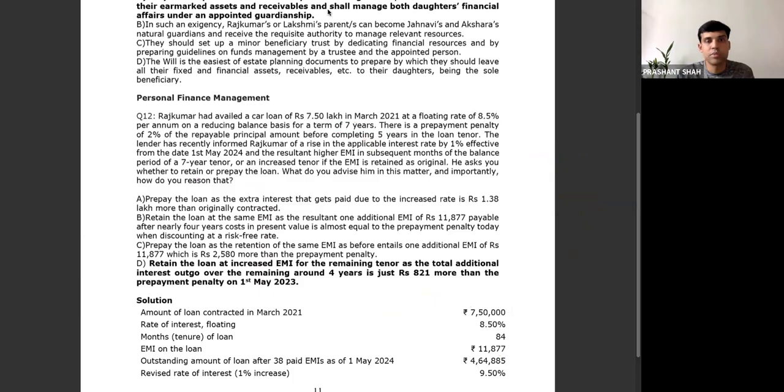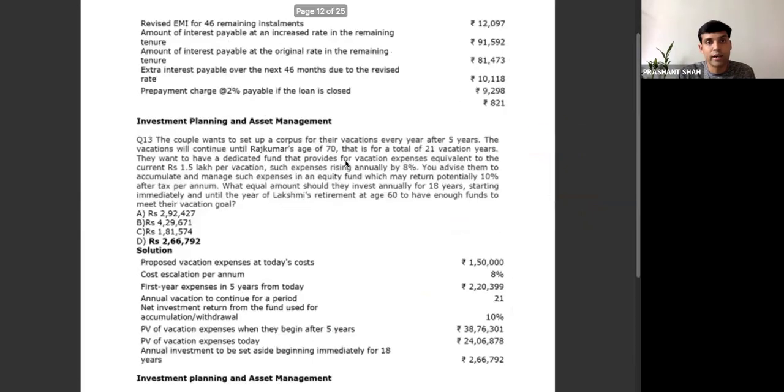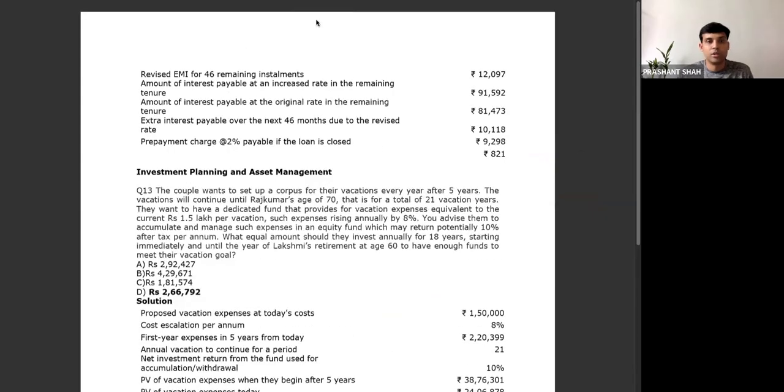Now, something interesting to compare. You'll solve it, and if you're not getting the answer, you'll definitely let me know. So now, the revised EMI is going to be 12,097. Apparently the interest rate has gone up, so the EMI would also go up for the 46 remaining months.